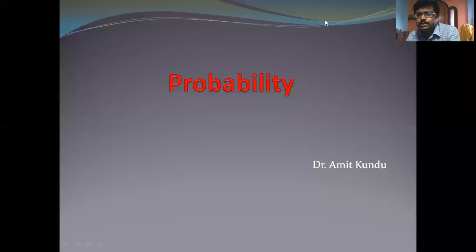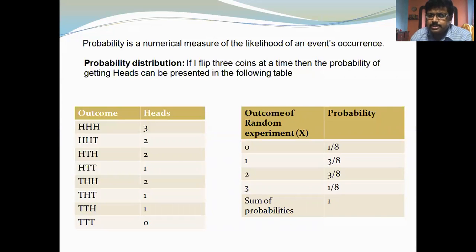Well, in this lecture, I try to explain what probability is. Probability is a numerical measure of the likelihood of an event's occurrence. It means probability is nothing but a numerical measure. Numerical measure of what? Of the chance of an event's occurrence.